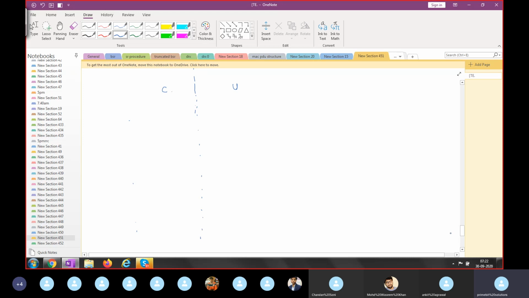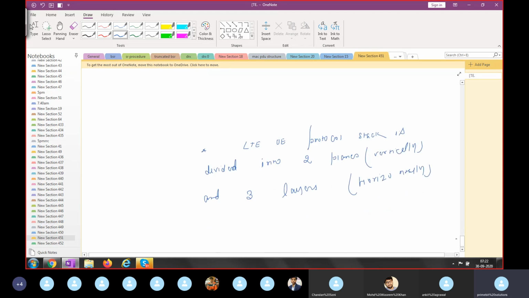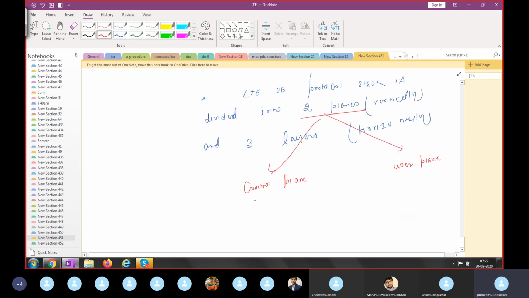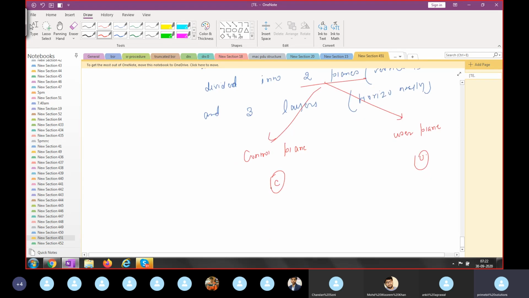What are those two planes? The control plane and the user plane, means C plane and U plane. The protocols which belong to the control plane will handle signaling information.